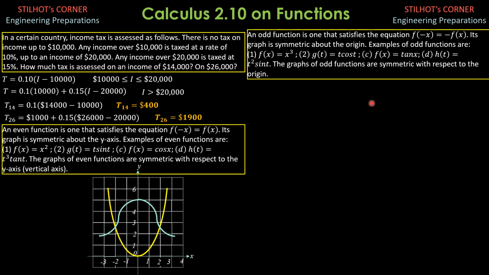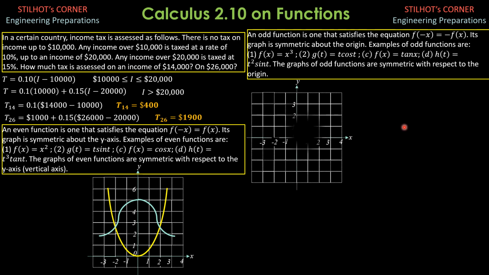To see the graph of an odd function, it is symmetric with respect to the origin. So an example of that graph would be this. So that there is a point here, and on the opposite side from the origin, there is also that point.